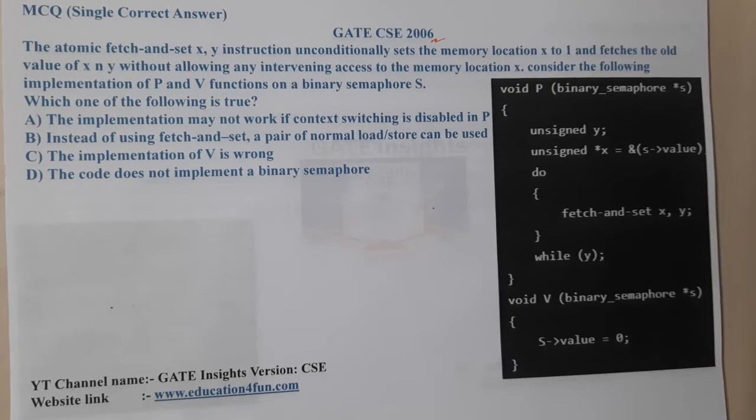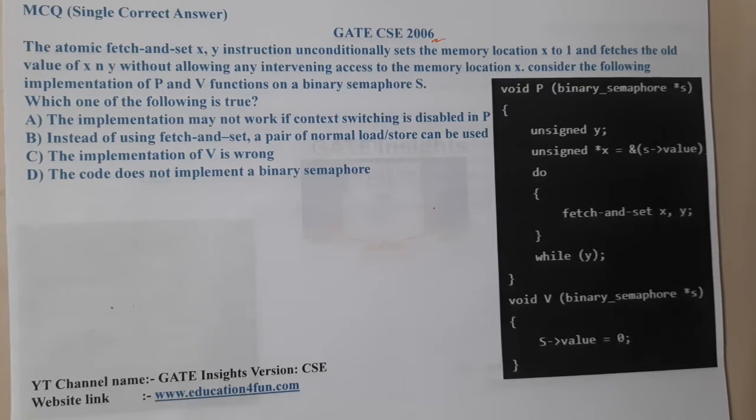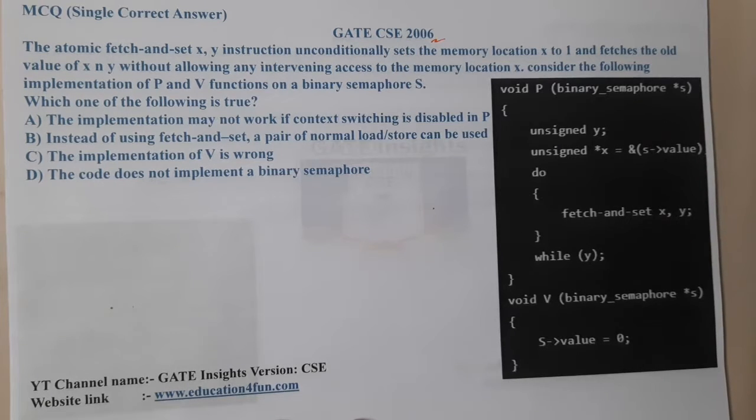Option A says that the implementation may not work if context switching is disabled in P. Option B says that instead of using a fetch and set, a pair of normal load or store can be used. Option C says the implementation of V is wrong. Option D says the code does not implement a binary semaphore.